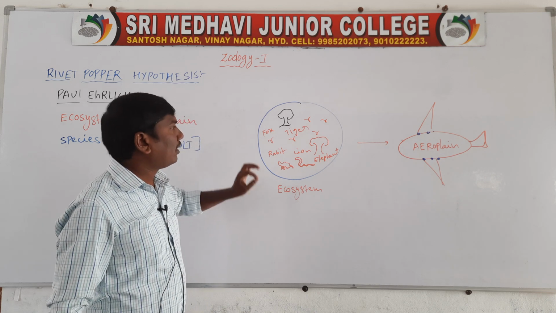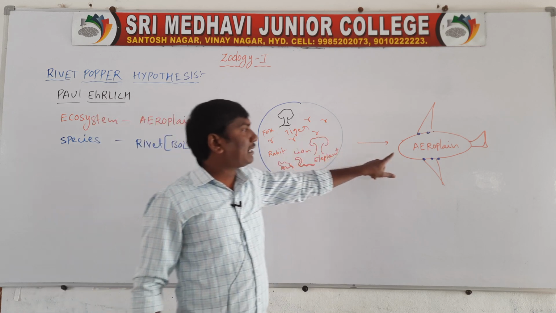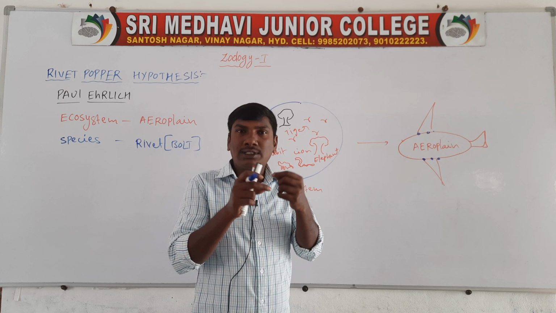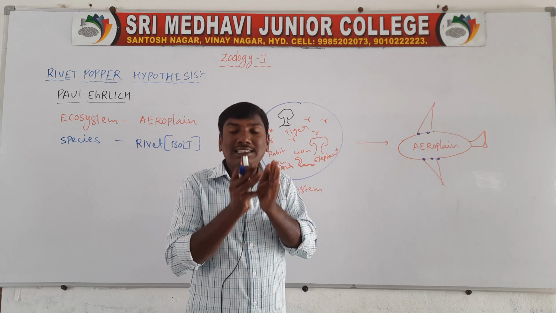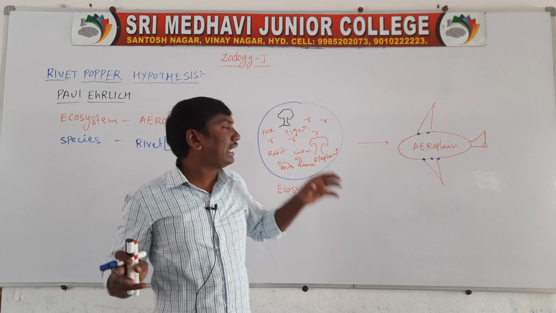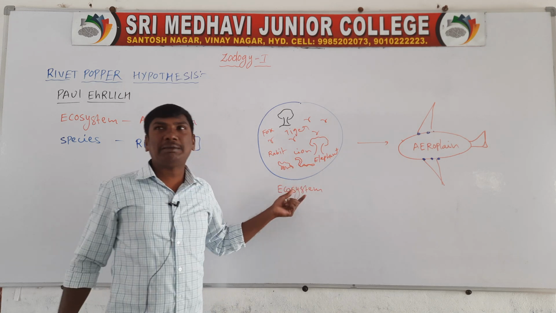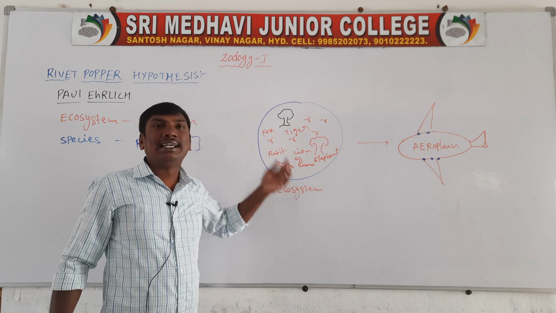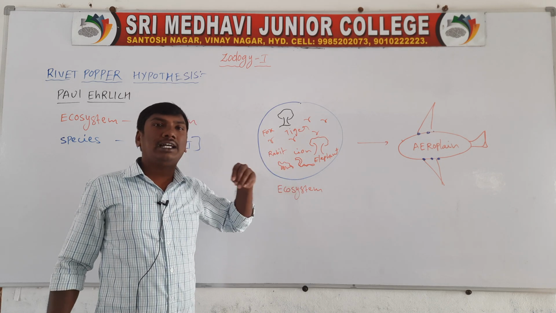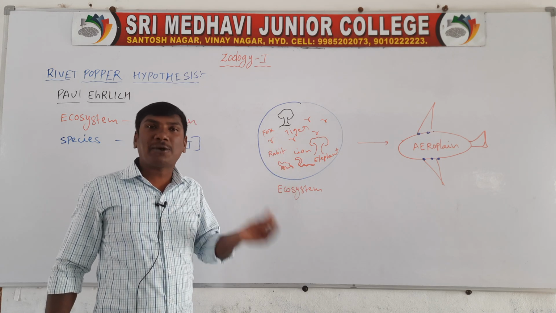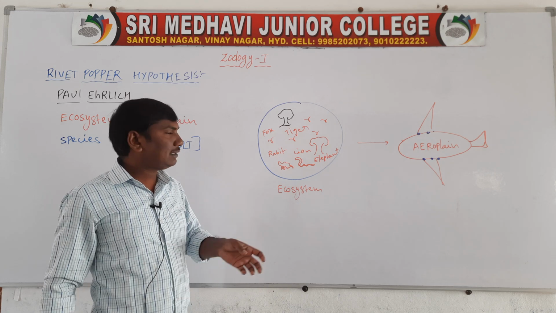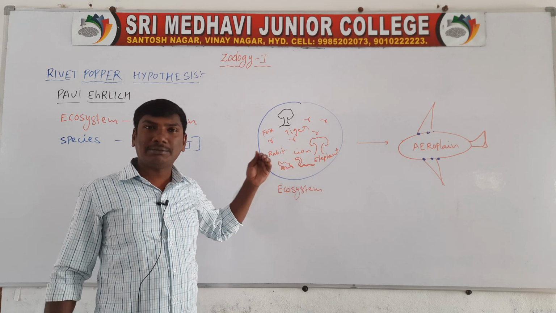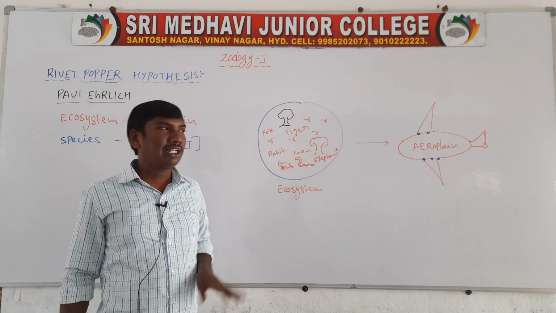So the main important parts of the aeroplane are the wings. Removing the wing bolts or rivets, the aeroplane crashes. Same like that, the ecosystem contains main species. If these species are removed from any region, with the extinction of the important species, the entire ecosystem is damaged. So that is one thing.